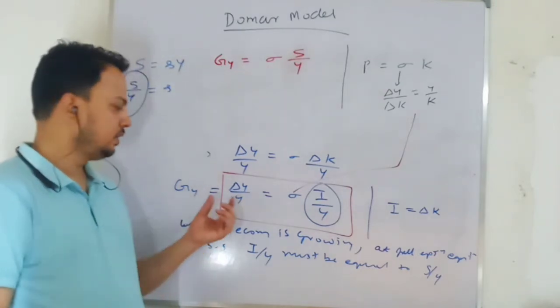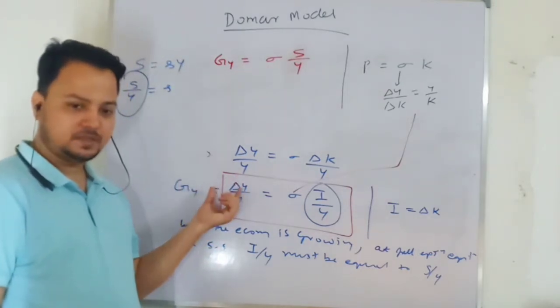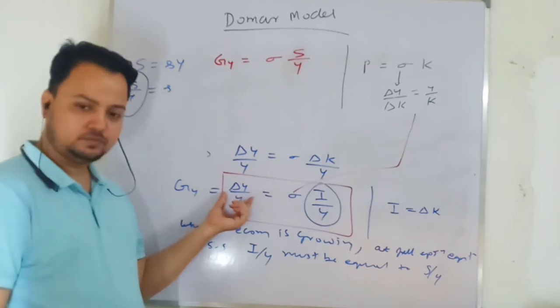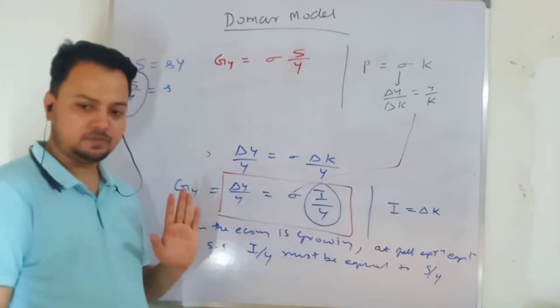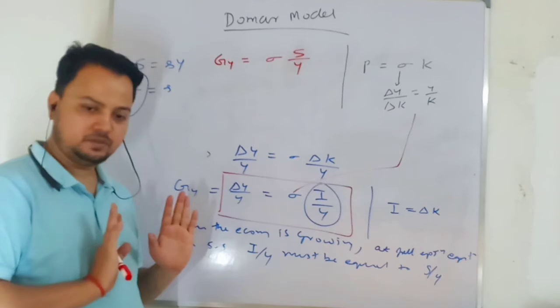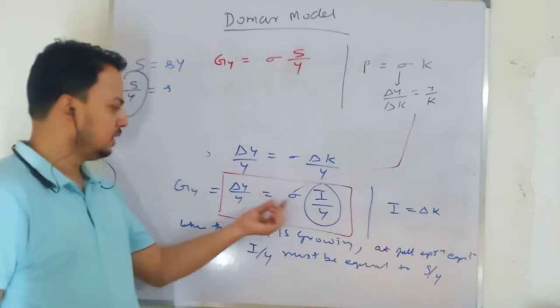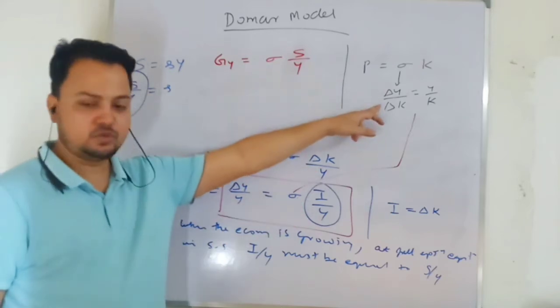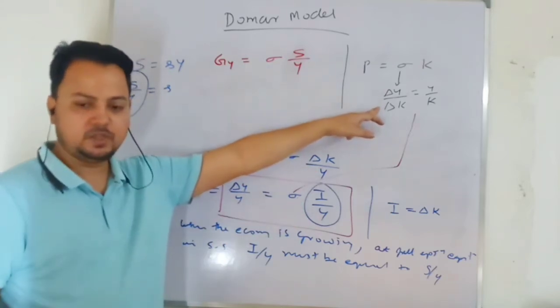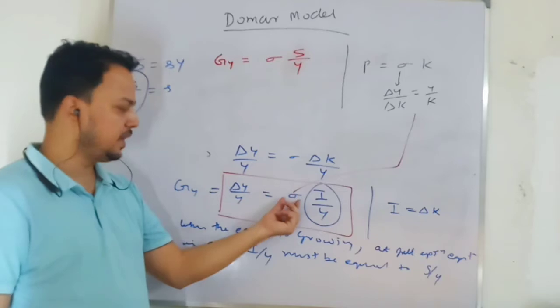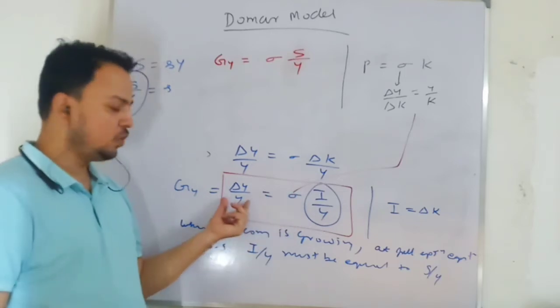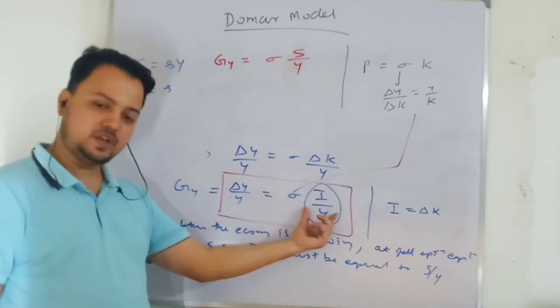I am looking from the supply side. Output is demand determined, that is why it is a demand side growth theory. Since the output capital ratio, or productivity of capital, is given, my output is determined by level of investment.